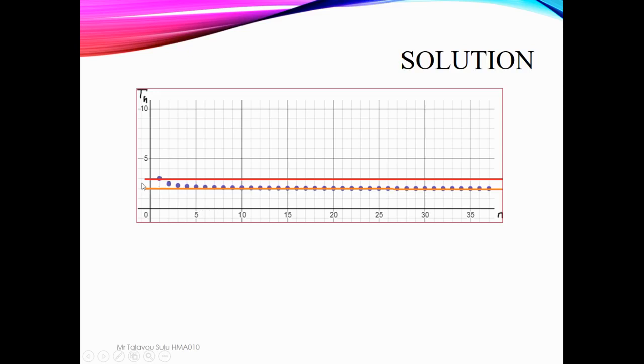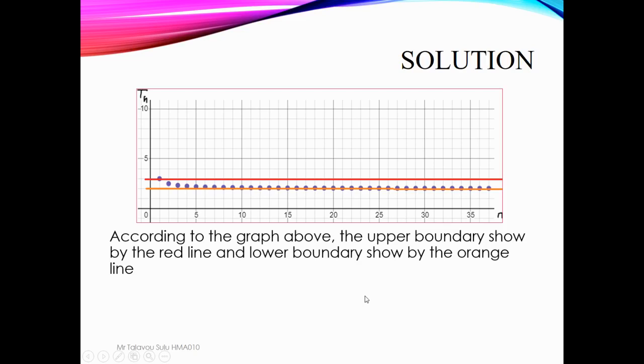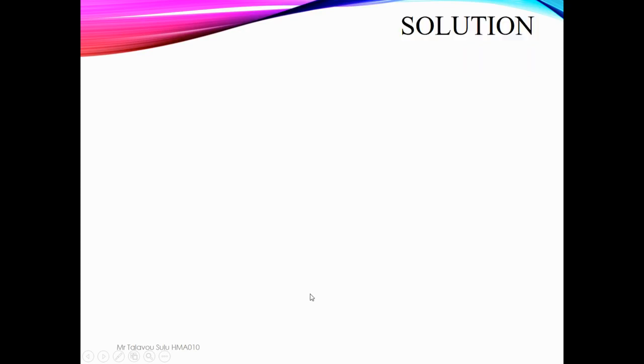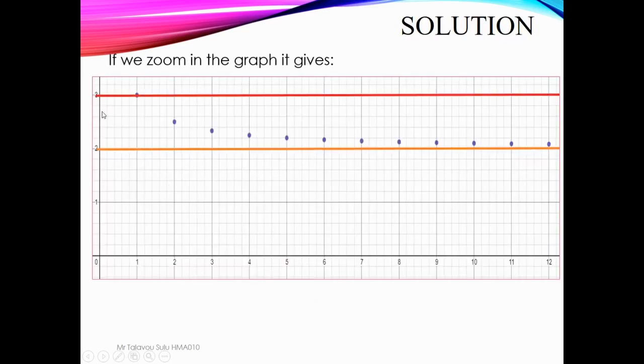Then try to draw a line here and a line here. According to the graph above, the upper boundary is shown by the red line and the lower boundary is shown by the orange line. If we zoom in, this red line is 3.